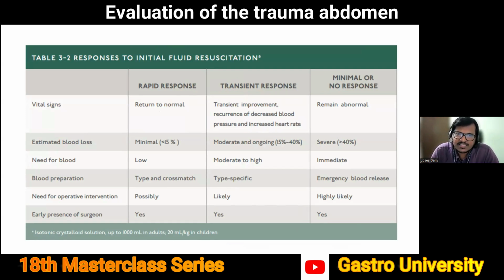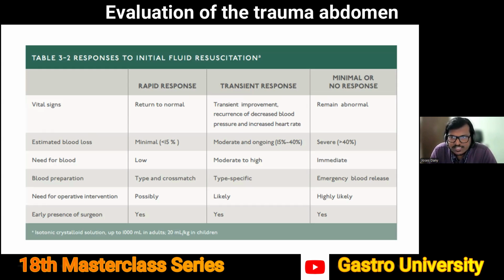What this actually means is, if there is an initial blood loss which has sealed off or clotted off, and you've replaced that loss, the patient's vitals will most likely come back to normal. If there is an ongoing blood loss which is not tamponaded fully, and you have corrected it, there may be a transient improvement. That is when you call it a transient response. These patients, the moment you stop correcting, their vital signs will dip again. It is like pouring water into a bucket with a small or relatively medium-sized hole at the bottom.